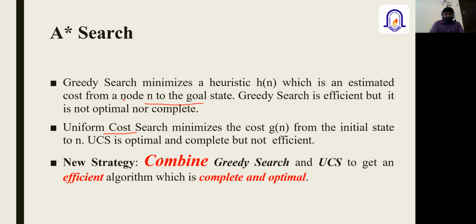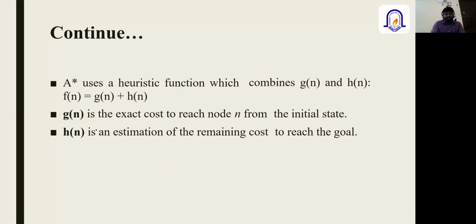The strategy used in A star search combines the greedy searching technique with uniform cost search, UCS. When we combine both the greedy searching technique as well as uniform cost search, this will provide a complete as well as optimal solution for the given problems.